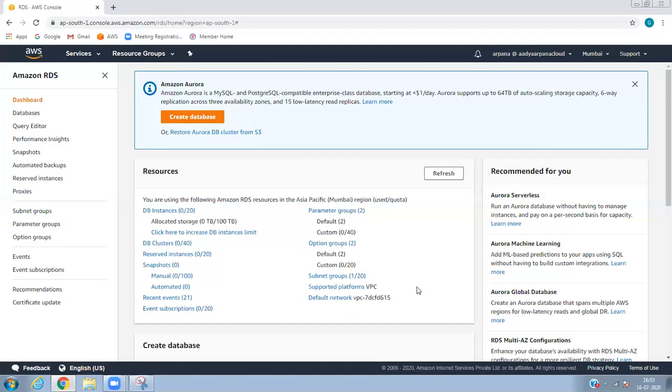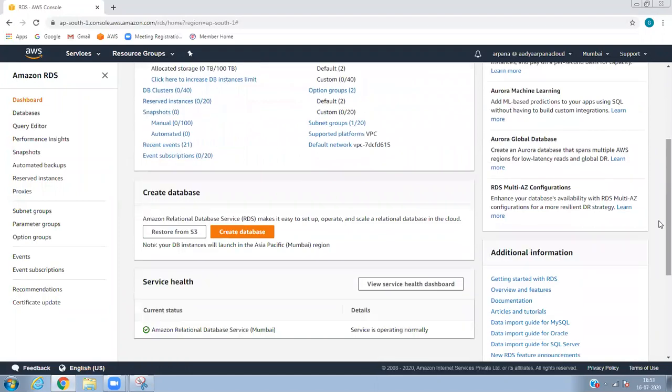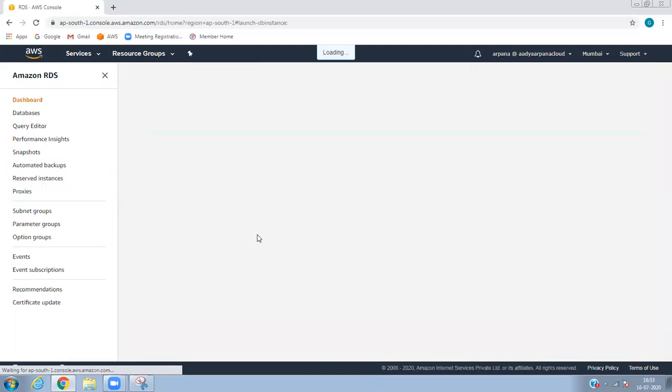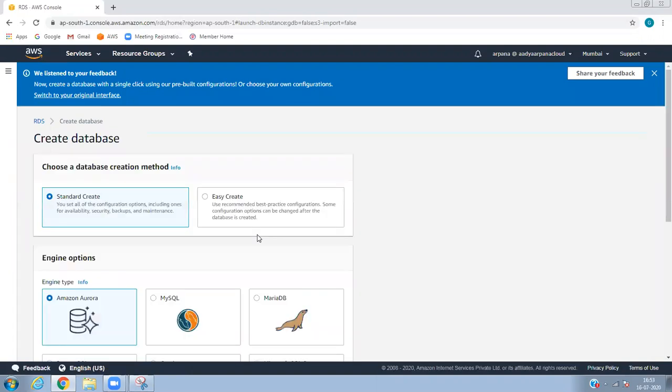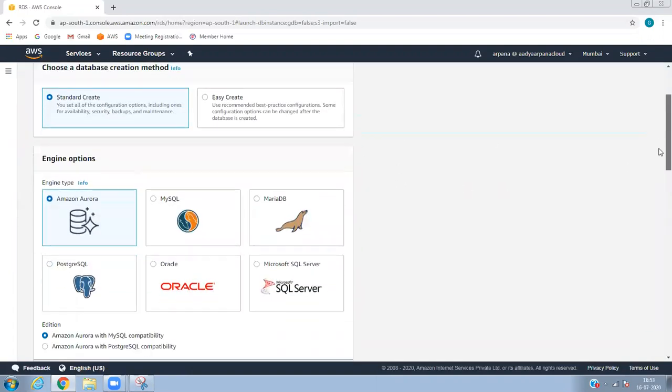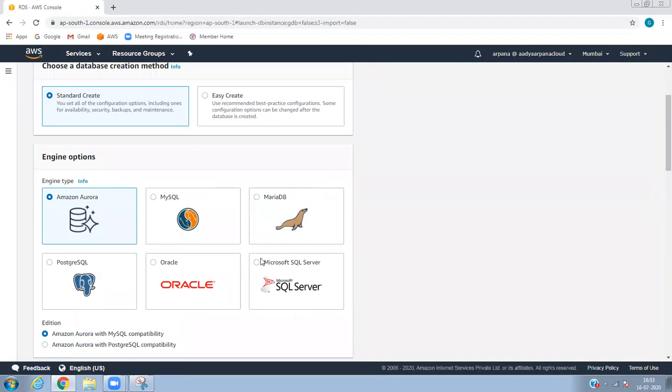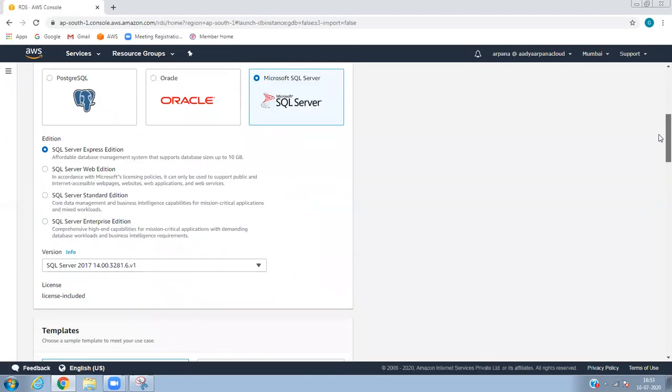So as you know, you have to log into your console, and RDS is region specific. Go to the console, go to RDS and create database. Here, simple. I'm using standard create and I'm selecting Microsoft SQL Server. In this, you have four editions: Express edition, Web edition, Standard edition, and Enterprise edition.